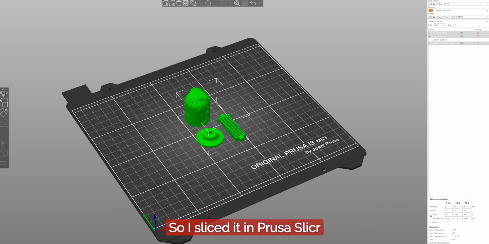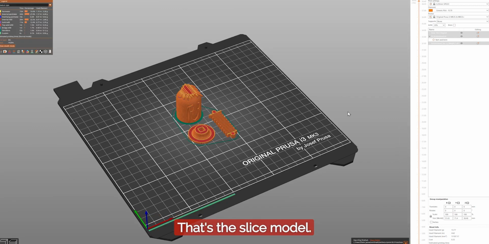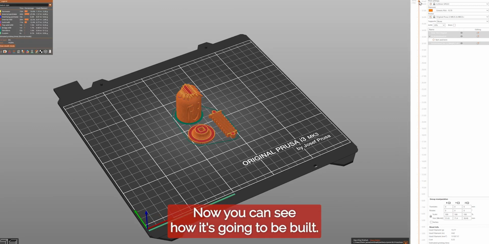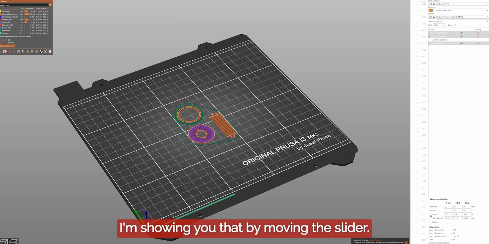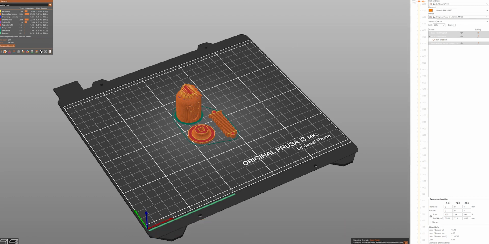So I sliced it in Prusa slicer, 0.2 millimeters layer height, speed, as in fast, printed them all together. That's the slice model. Now you can see how it's going to be built. I'm showing you there by moving the slider. And I just need to then export it, and we're done.